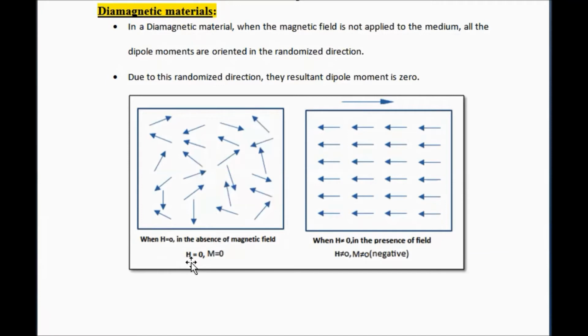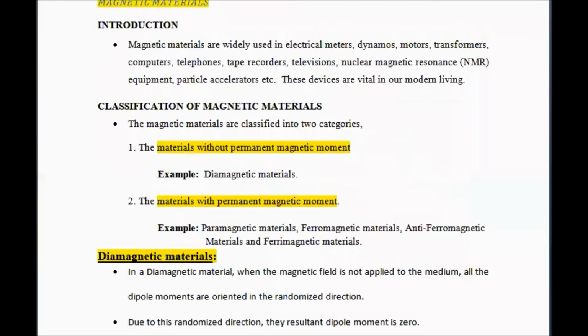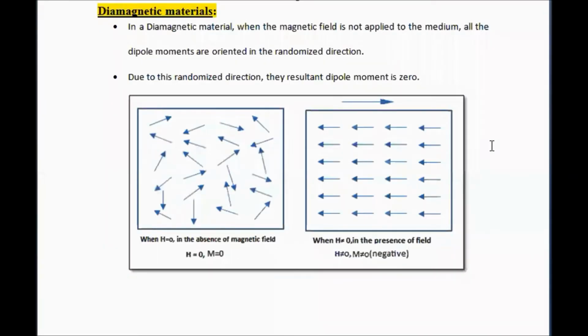When the magnetic field is not applied to the diamagnetic material, the average or net magnetic effect, magnetization or magnetic induction, is zero. When the magnetic field is applied to the diamagnetic material, the dipoles which are oriented in randomized directions acquire the applied magnetic energy.